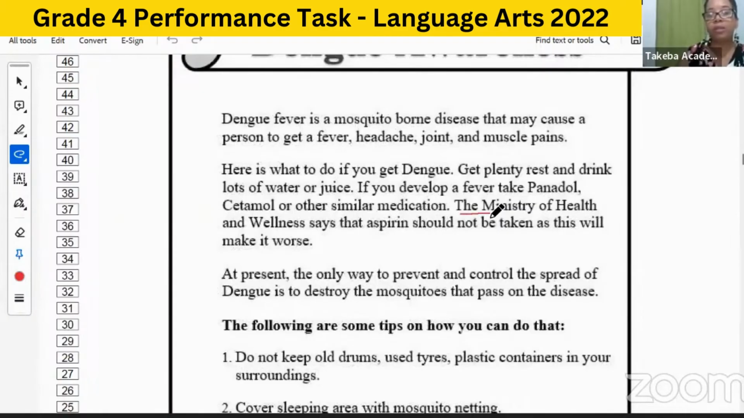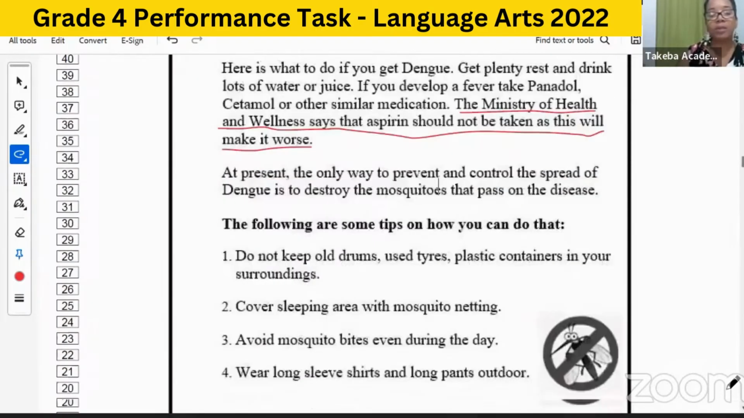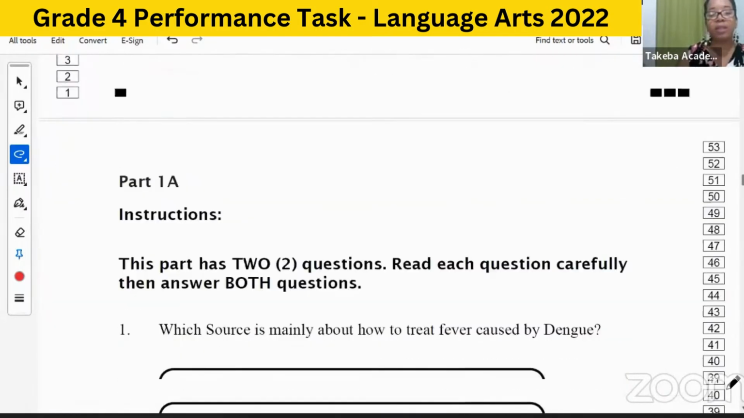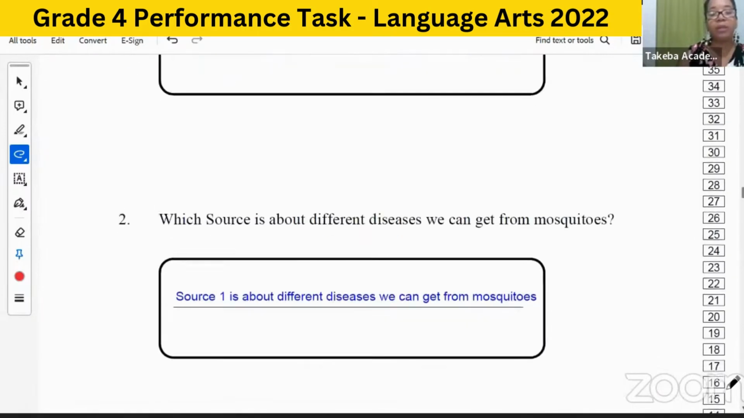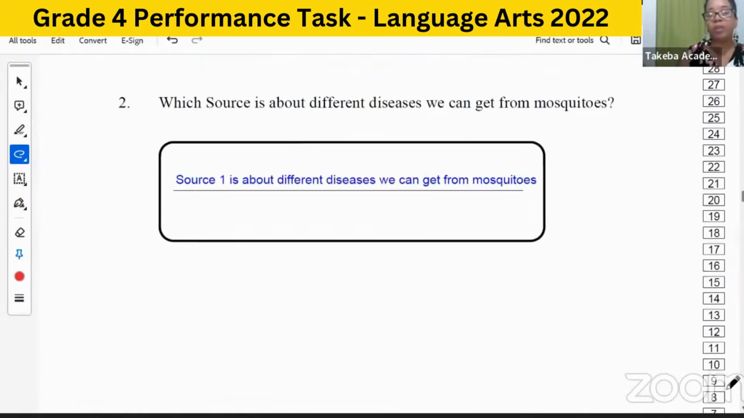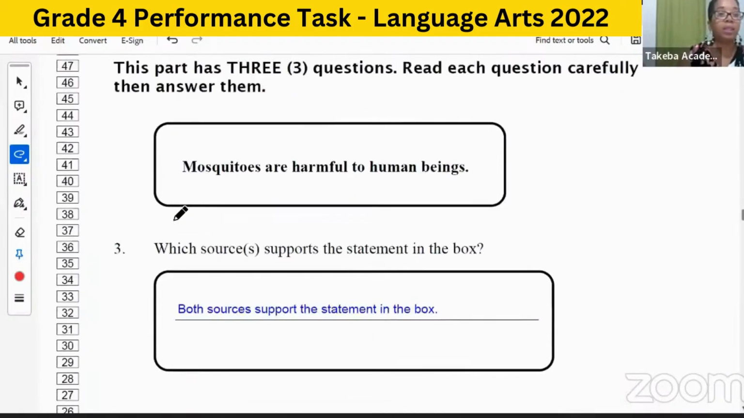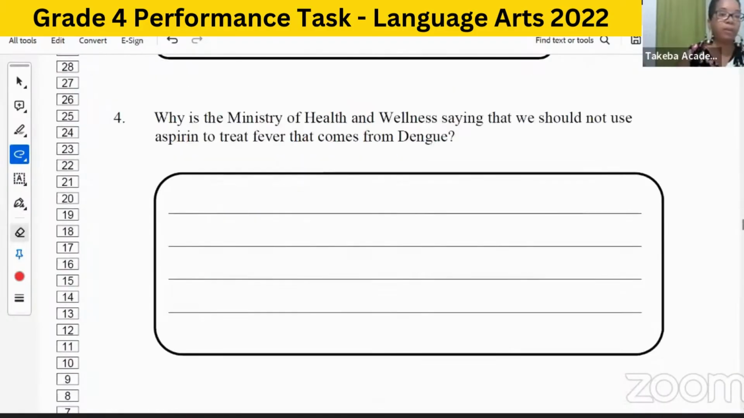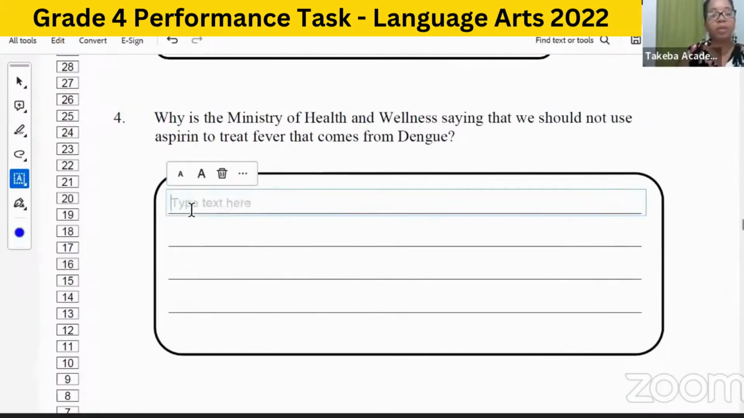The Ministry of Health and Wellness says that aspirin should not be taken as this will make it worse. Okay, so that's pretty much what we have to write in the space provided, that we should not take it because it will make the fever worse. So we're pretty much sticking to what we see in the article. We don't need to add anything more to that. Just write what we see there.